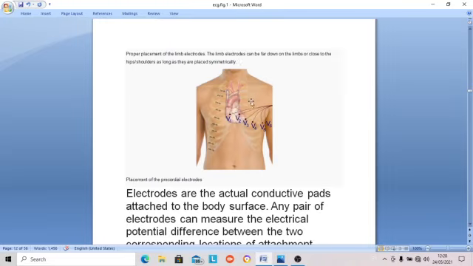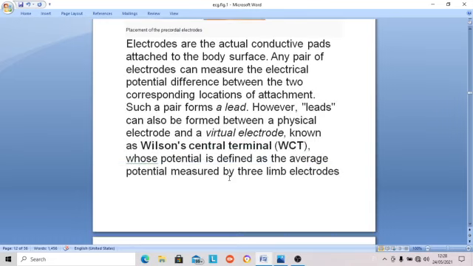The mid-clavicular line in the fifth intercostal space is V4. The anterior axillary line in the fifth intercostal space is V5. The mid-axillary line in the fifth intercostal space is V6. And between V2 and V4 there is V3. These are the fixed positions of the precordium on the chest wall in the fourth and fifth intercostal spaces. These leads are very near to the heart, so they give a very good record. So electrodes are placed at actual places on the surface.